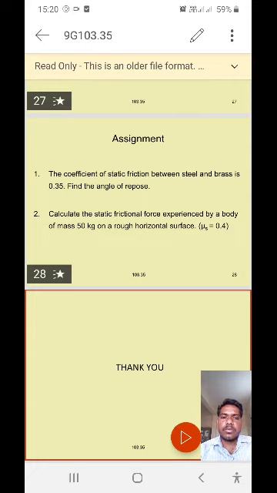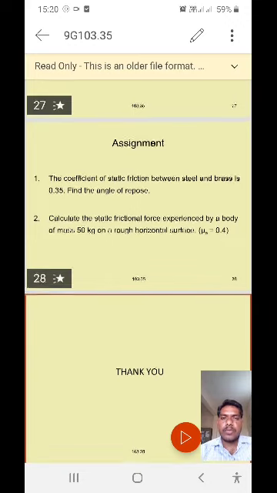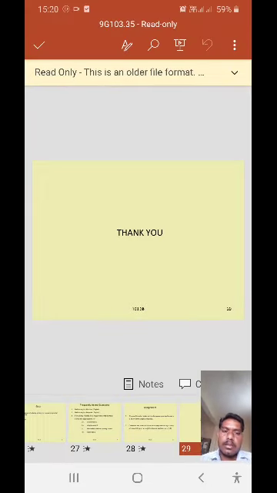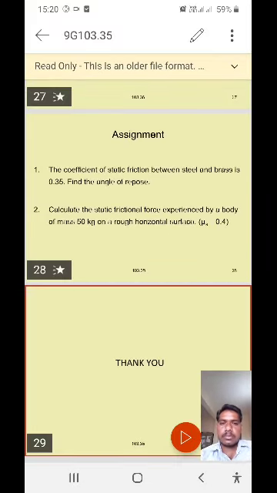What is the formula to be used in this problem? We can use the formula Fs equals mu s into mg. This is the formula to be used in this problem.